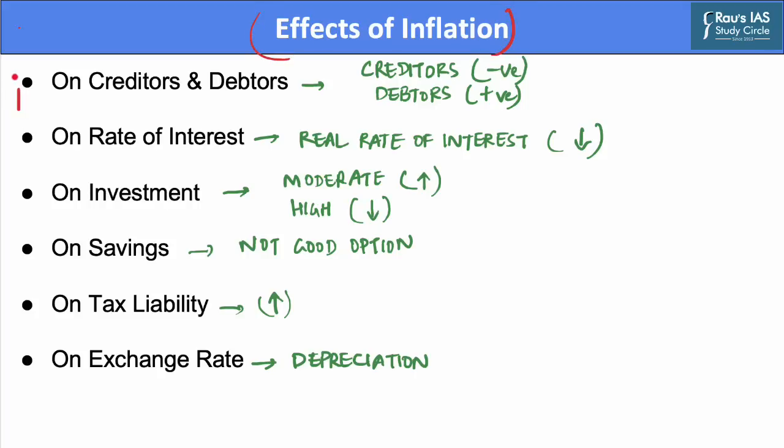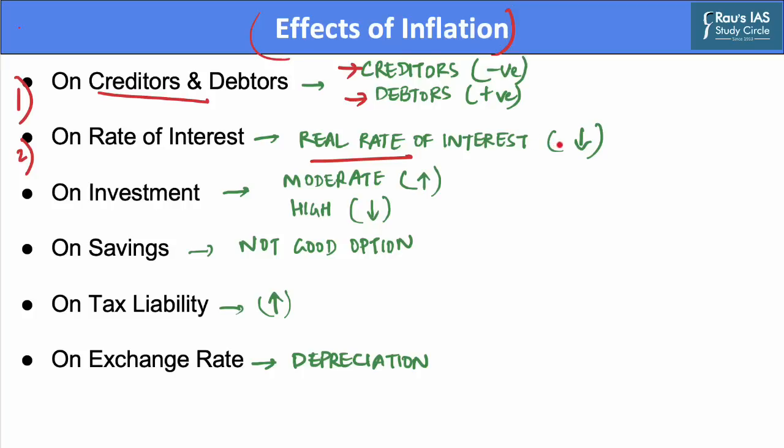Now let us discuss the effects of inflation. The first impact is on creditors and debtors. Inflation represents the degradation of the value of money. It negatively impacts the creditors who lend money, and it positively benefits those who borrow money, that is, debtors. The impact of inflation on interest rates: the real interest rate decreases due to a rise in inflation.